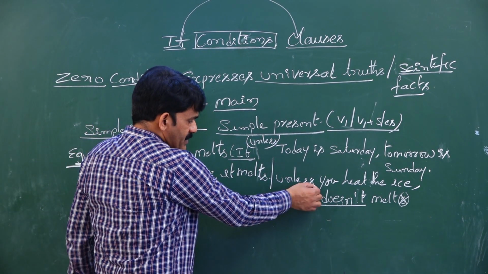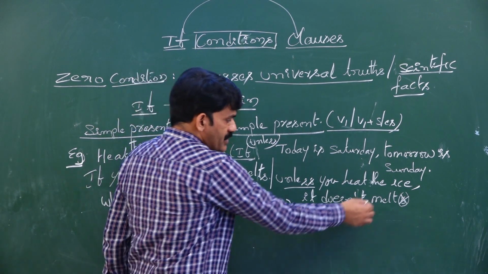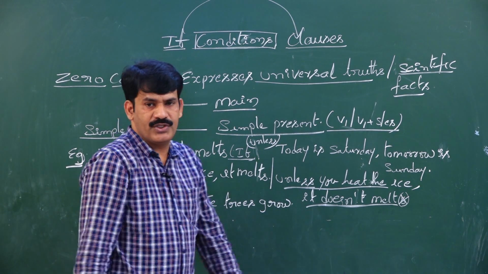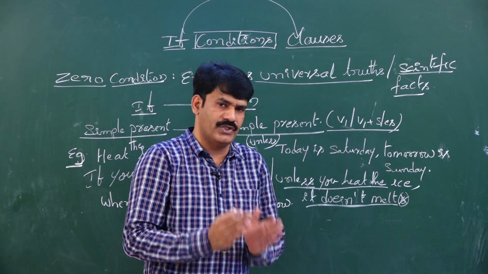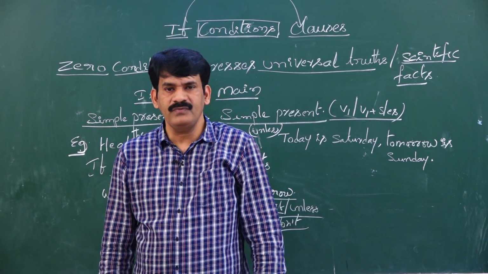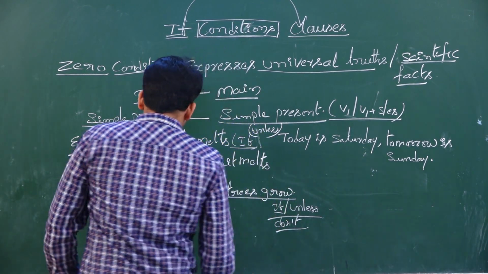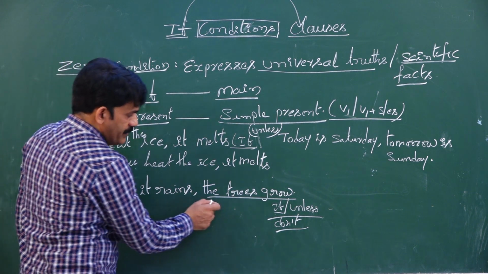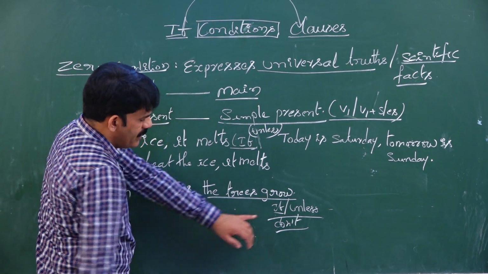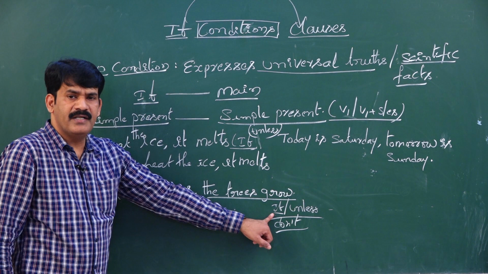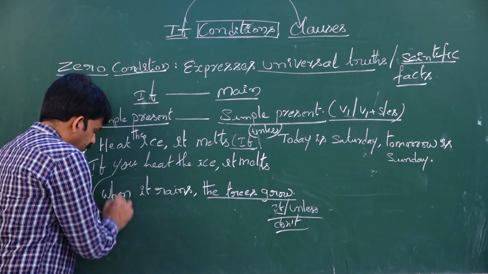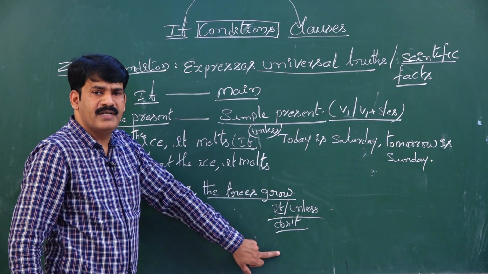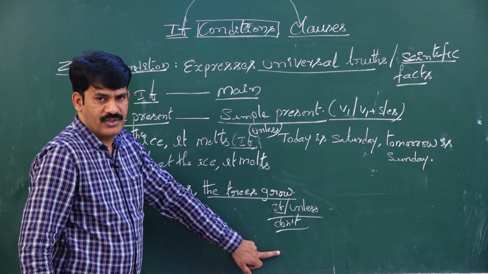Unless is expressing negative meaning. If the condition is negative, the result would be negative. If the condition is positive, the result would be positive. Remember this. See the second sentence: when it rains, the trees grow. You may be asked in the examination to rewrite the sentence replacing when with if, rewrite the sentence using unless, or rewrite the sentence using do not.